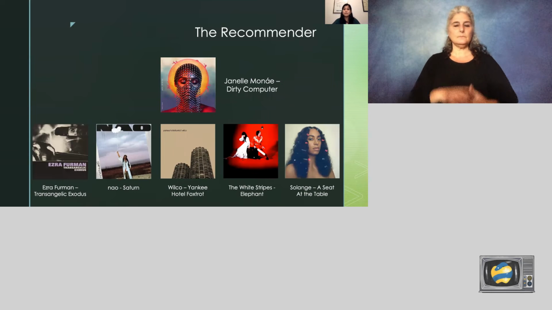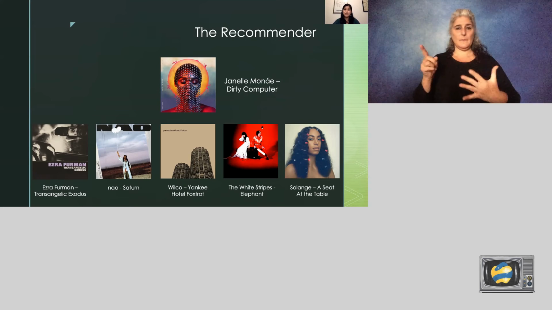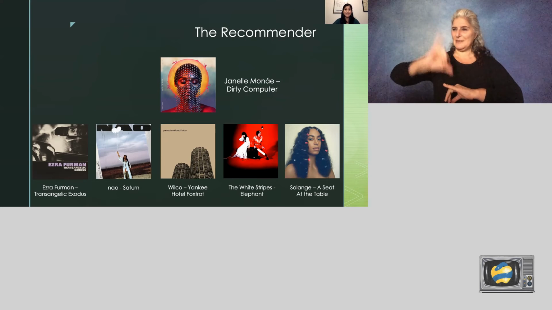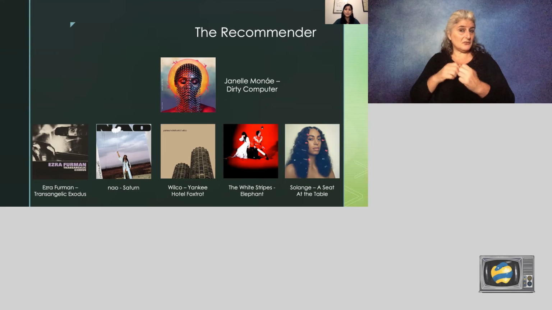Using Janelle Monáe's Dirty Computer as a reference returns these 5 albums on the bottom. Solange's A Seat at the Table has very similar themes to Dirty Computer, so this makes sense. The White Stripes' Elephant seems like a bit of a curveball, but I think there is similarity in the blues elements of both albums. And Saturn from Nao, second from the left, is an R&B album that shares some of the R&B elements in Dirty Computer. These aren't bad recommendations. Let's do one more.